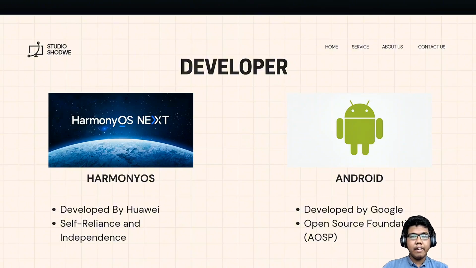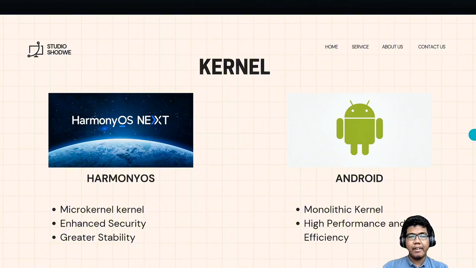All right, next is the kernel aspect. Harmony OS, especially with Harmony OS Next, is built upon a microkernel and distributed architecture, often referred to as the Harmony OS kernel. In a microkernel, only the absolute essential functions like basic process scheduling, memory management, interprocess communication or IPC run in highly privileged kernel space. Everything else runs as separate processes in the user space.